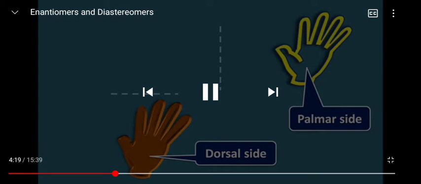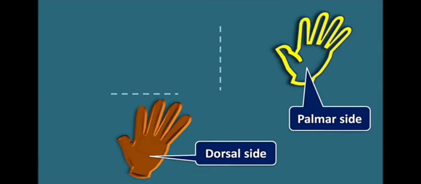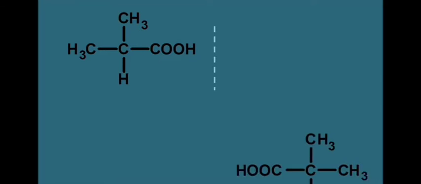Now let us use this concept and check what happens with the structures. Let us compare the mirror images of the structures by rotating and flipping, and see whether we get the same structure or a different structure. Let us take the previous example, where the carbon is attached to two similar groups like the CH3 groups, and let us take its mirror image.